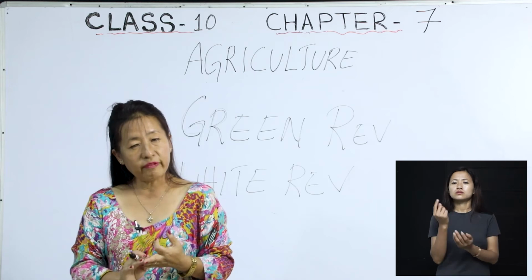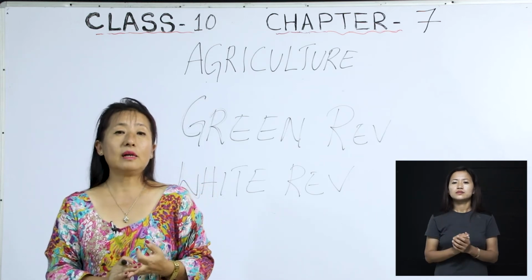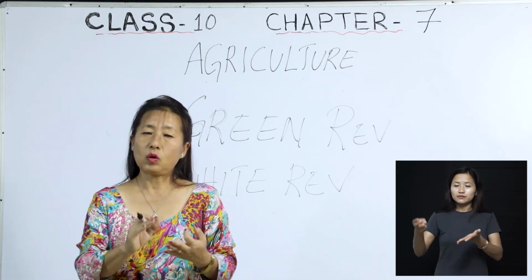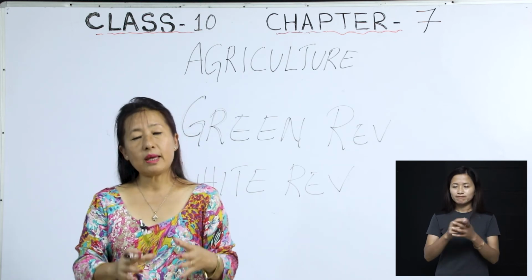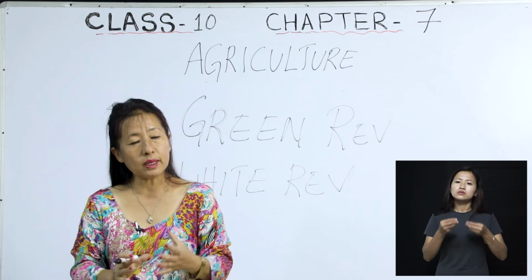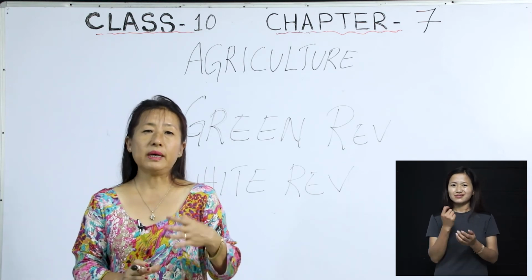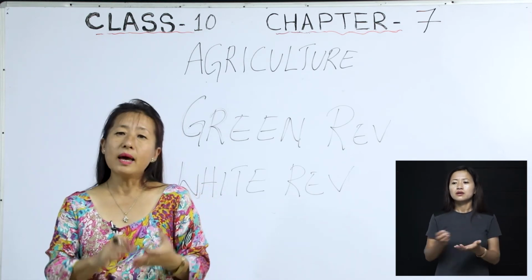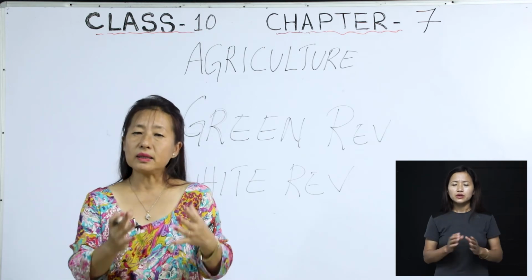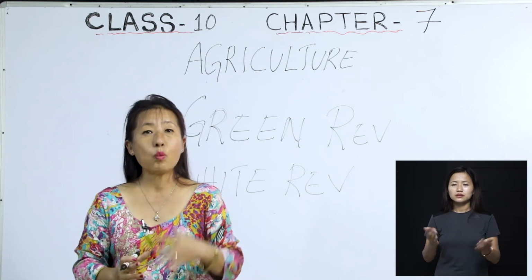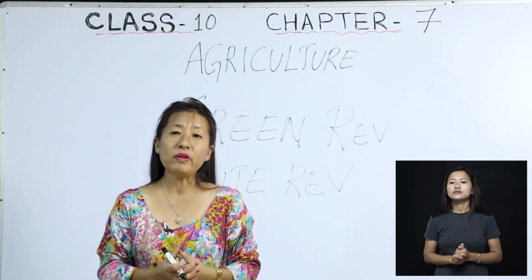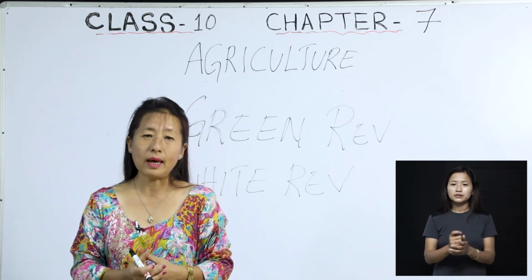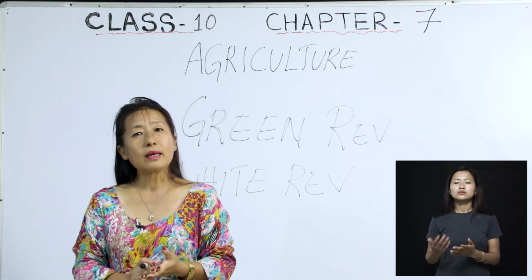Then the third farming is what we call commercial farming. Commercial farming, where the farmers or the owners will be producing food, which we call cash crops. They will be cultivating cash crops, okay? Cash crops means cultivating those crops that they want to sell in the market, where they can get money in return, okay? So those are called cash crops, okay?